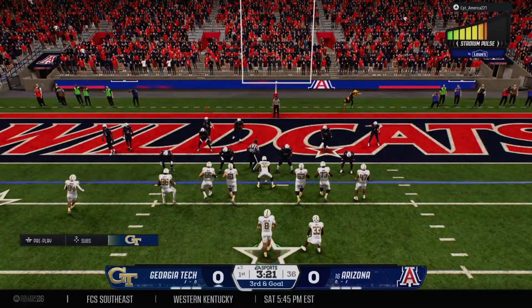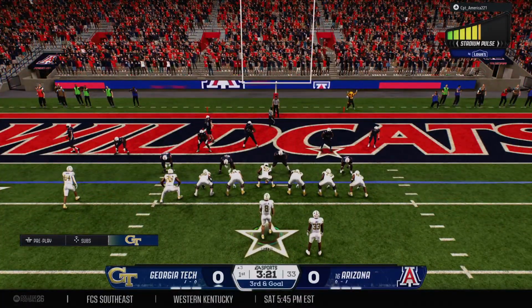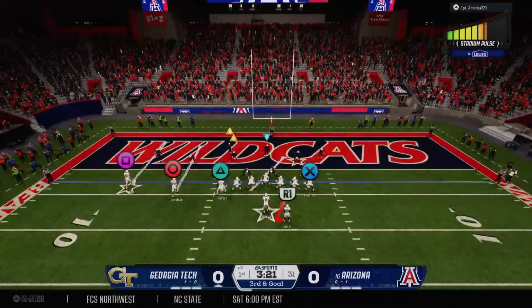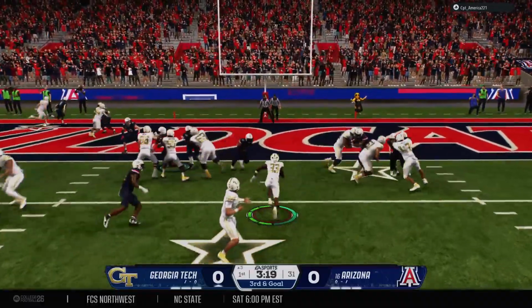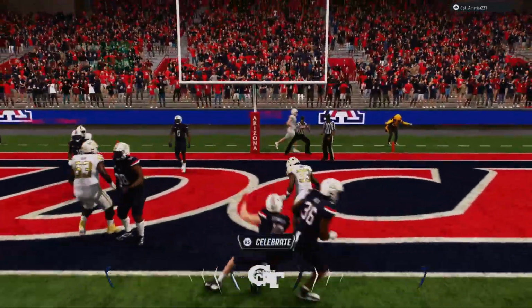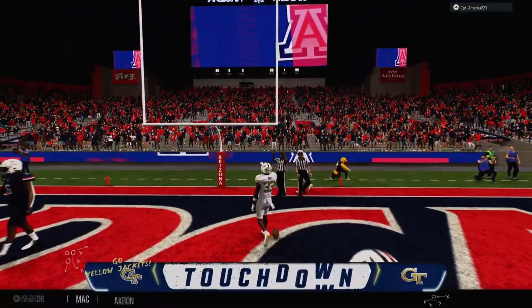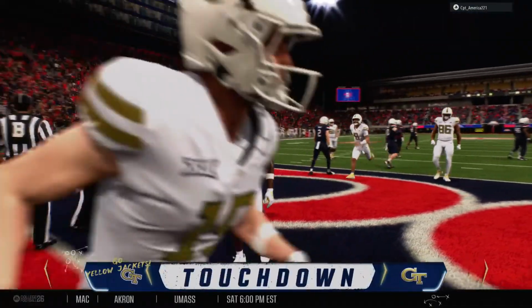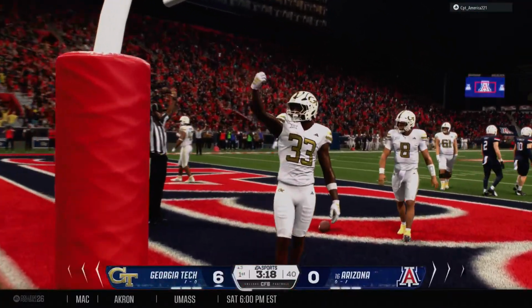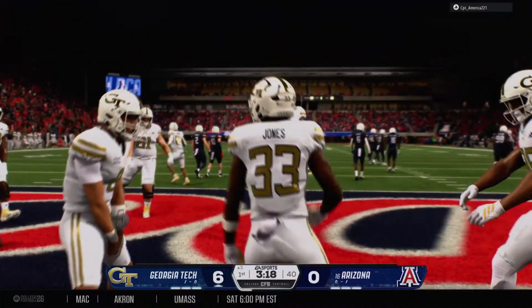And this is the part of the field, man, you really got to have a plan because these windows get smaller and you're trying to fit that ball into the end zone. It's difficult to do. Quarterback, receivers, they got to be. And he takes it in for a score. Touchdown, Georgia Tech.